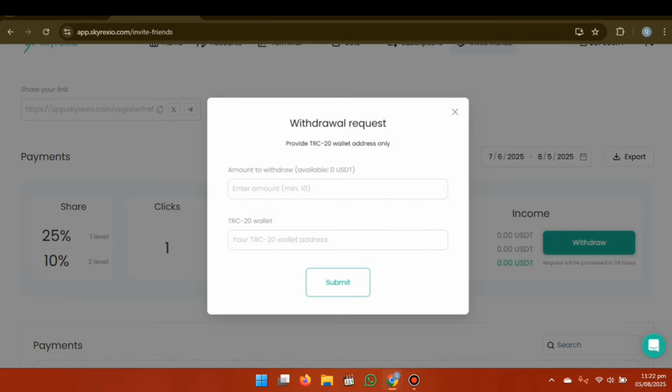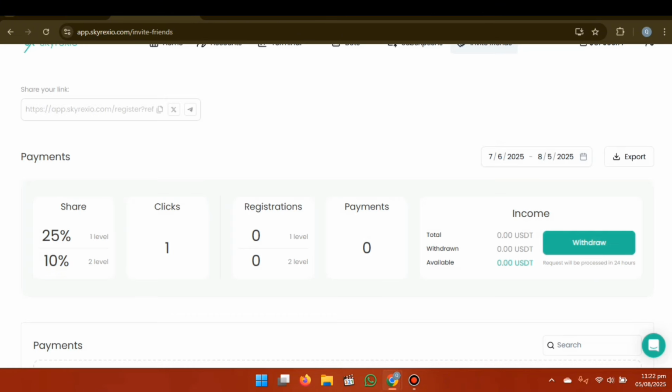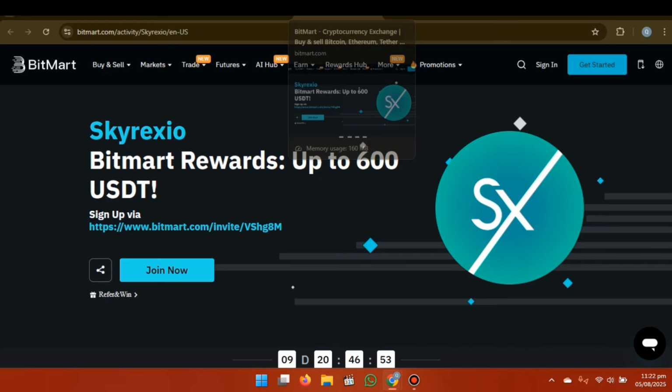You can check the withdrawal. You can put in the amount to withdraw, 0 USDT, minimum 10. And also you can check the TRC20 wallet address, and then simply submit your withdrawal request.